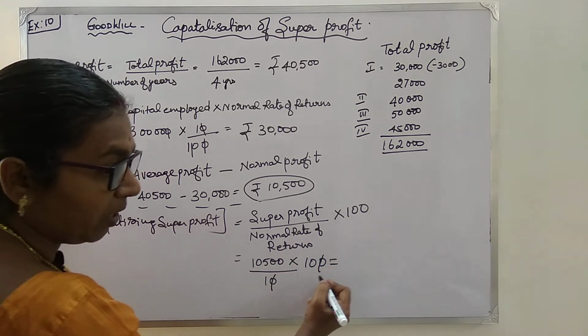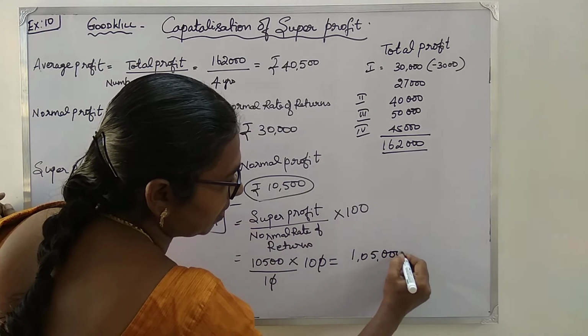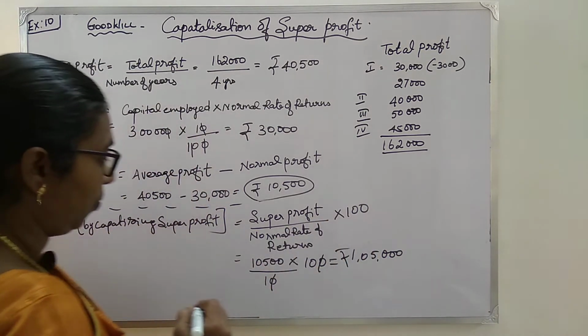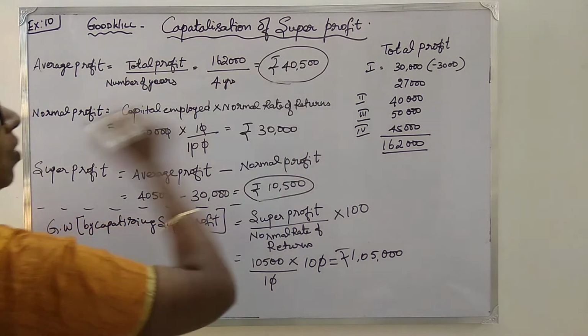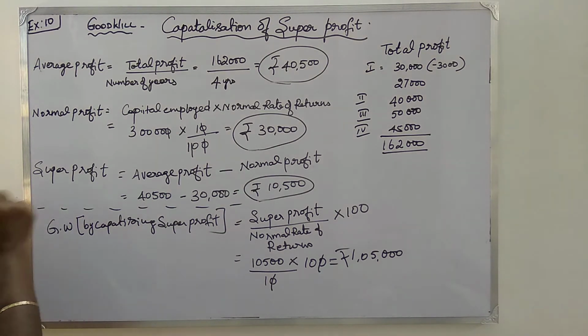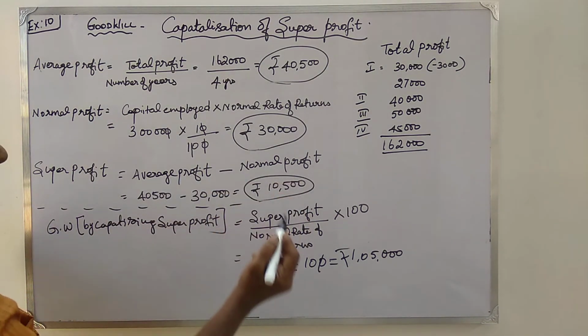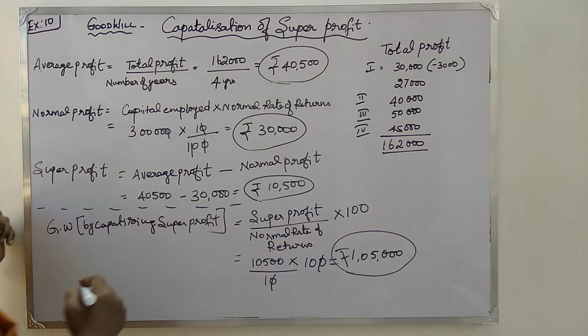So you are going to get 1,05,000 as the value of goodwill. Okay. So your average profit is 40,500. Your normal profit is 30,000. Your super profit is 10,500. And your goodwill value comes to 1,05,000.